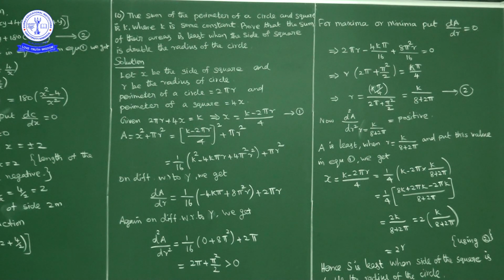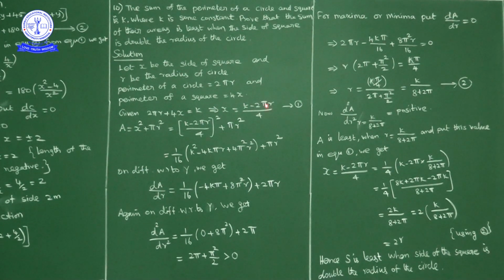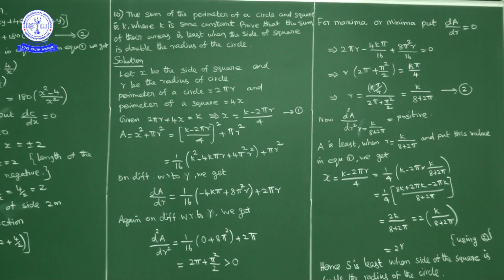So from here 4x is equal to what? 4x is equal to k minus 2 pi r. x is equal to k minus 2 pi r by 4. Simple thing, you write everything in terms of r or everything in terms of x, that's it. So what I am writing? x is equal to k minus 2 pi r by 4. Mark this one as 1.